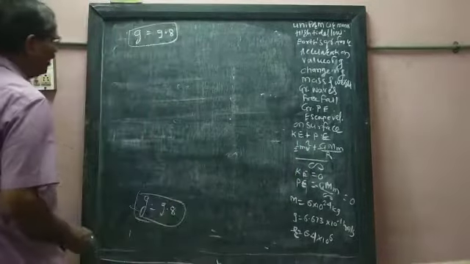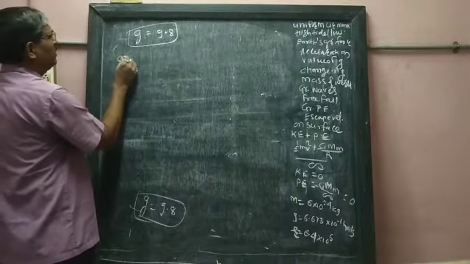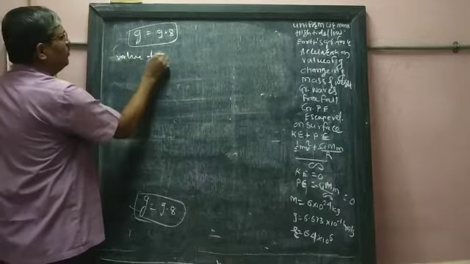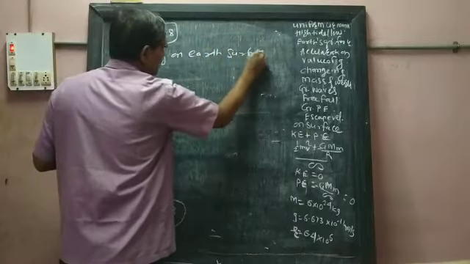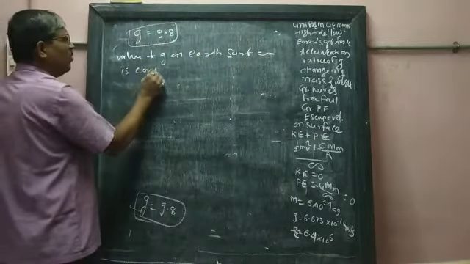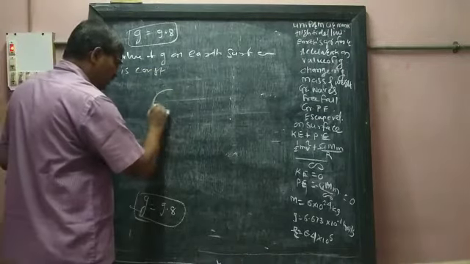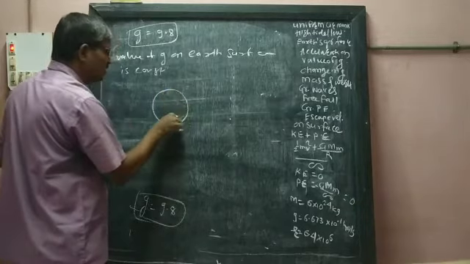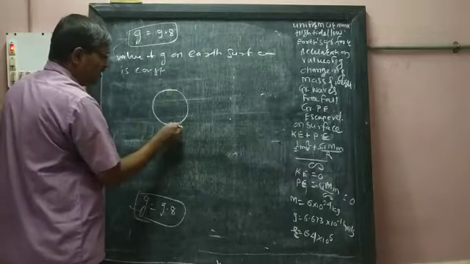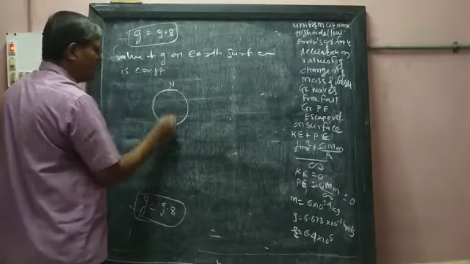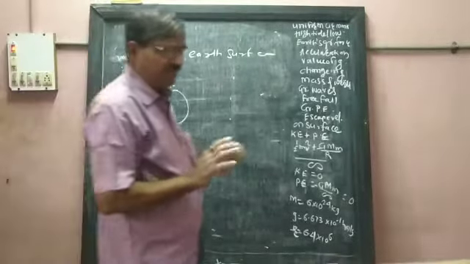So here, the value of G is different at different places on the Earth's surface. The value of G on the Earth's surface is not constant. Why is it not constant? The reason is that, as you know, the shape of the Earth is not an exact sphere. It is a little bit flattened at the North Pole and at the South Pole.